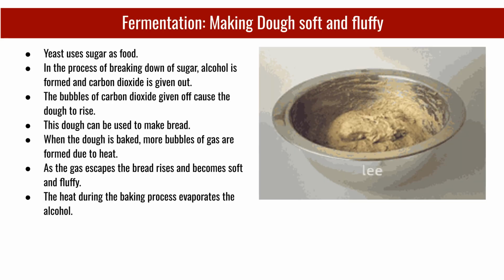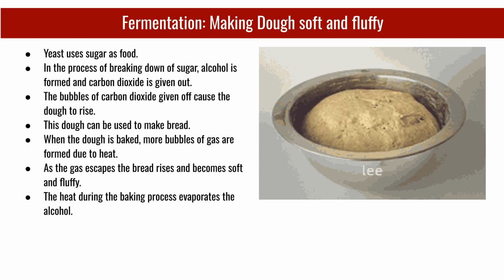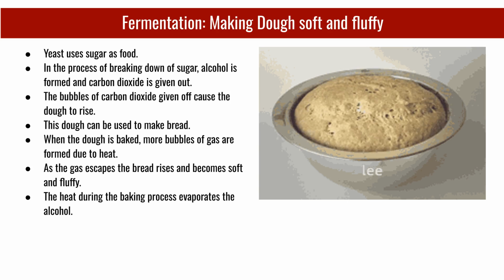Fermentation is also crucial for making dough soft and fluffy. Yeast consumes sugar, producing alcohol and carbon dioxide. The carbon dioxide bubbles cause the dough to rise. When baked, the gas escapes, making the bread soft and fluffy, and the heat evaporates the alcohol.